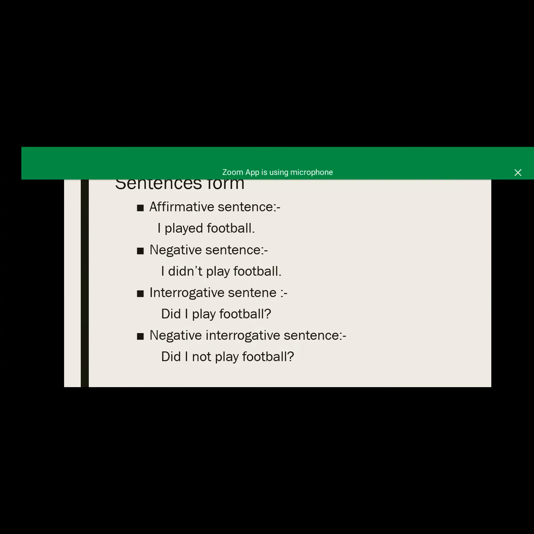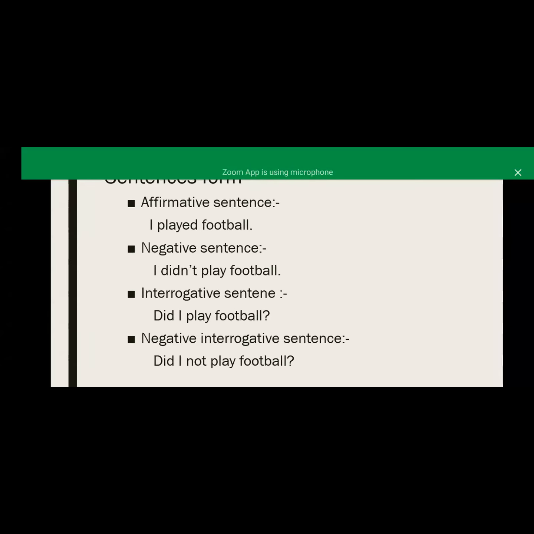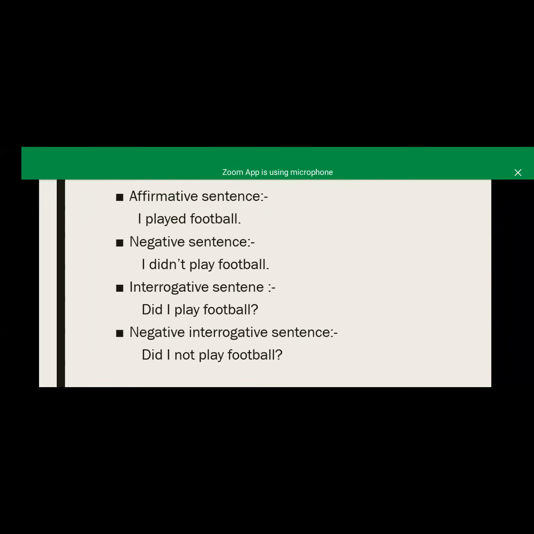So here the same slide I am using for the sentence form, but I changed something in this. Can anyone get this? So what are the changes? Here you have changes in past tense, because in the first sentence you have mentioned I played football. Played football means this is past indefinite tense, I think simple past tense. And in place of do not you have mentioned did not. And interrogative, did I play, in place of do or does.